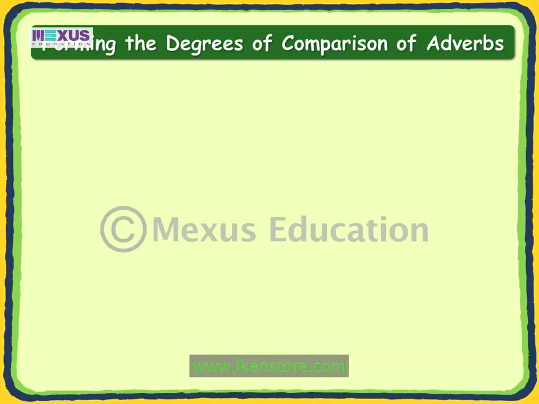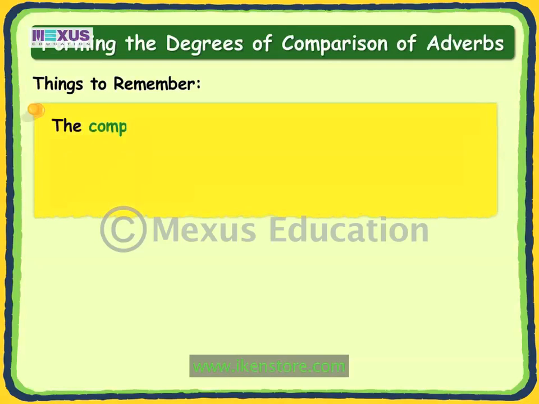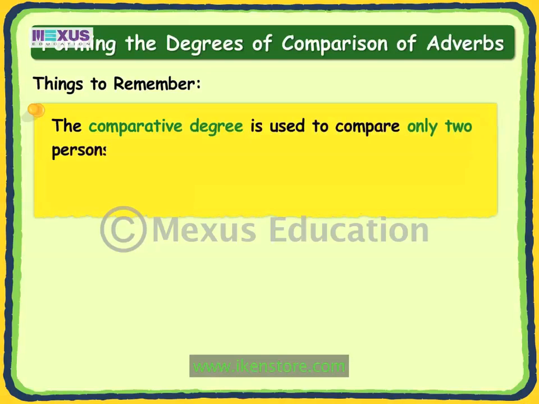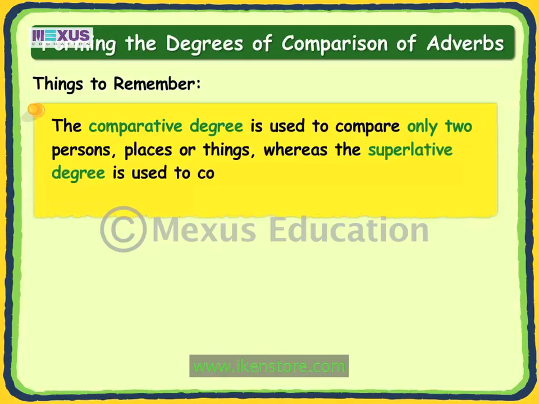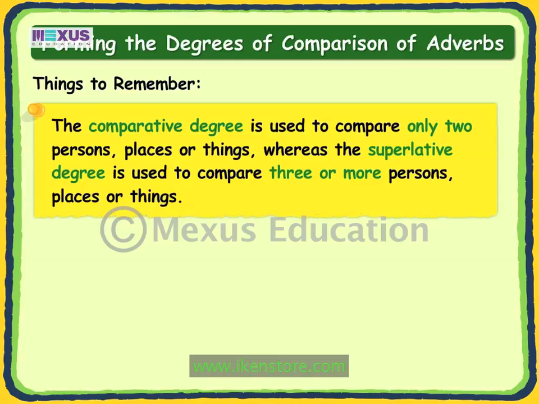There are two things that you need to remember while forming the degrees of comparison of adverbs. Firstly, the comparative degree is used to compare only two persons, places or things, whereas a superlative degree is used to compare three or more persons, places or things. Let us look at the following examples.